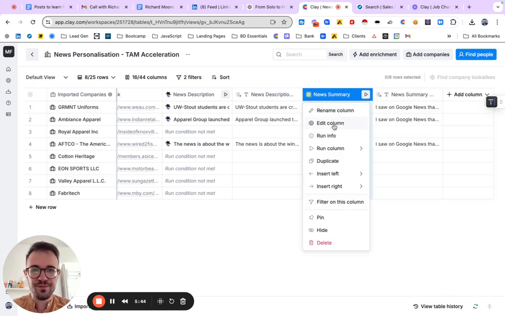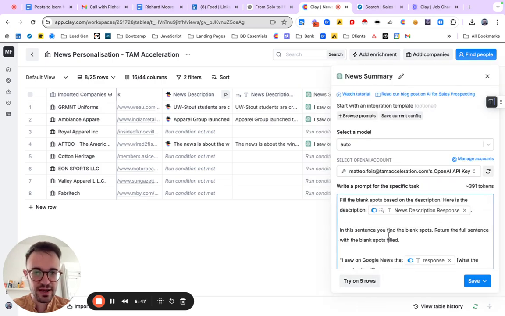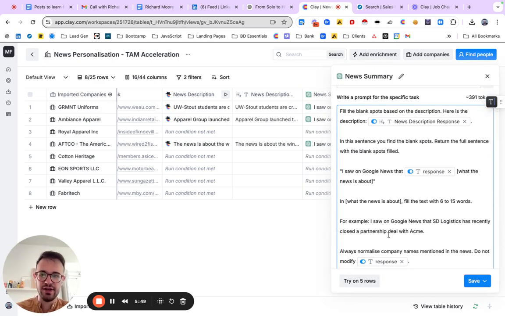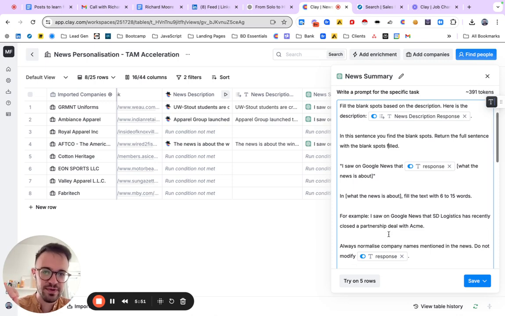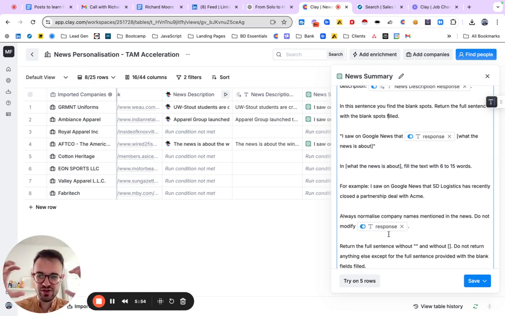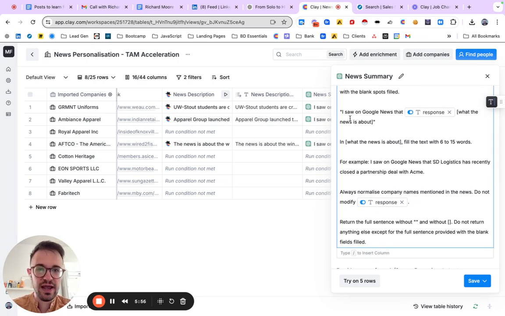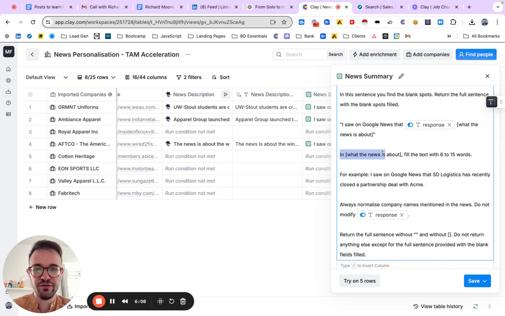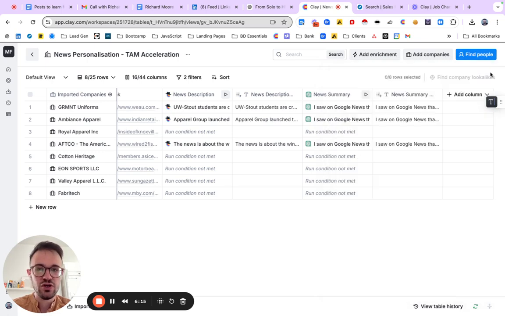So here is the prompt, for example, fill the blank. I really tell Clayagent AI to just provide me the output in a really constrained way. I explain multiple times that I do not want anything else, do not return anything except for the full sentence provided with a blank field. And I exactly mention what I want to be filled. I want what the news is about to be filled. And I tell them how many words to use. So in this constrained way, AI can be powerful.